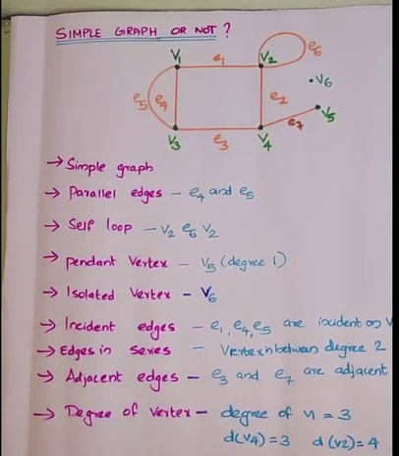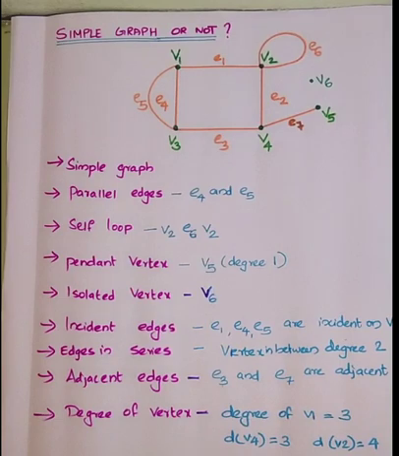Next, edges in series. Sometimes you may have confusion about incident edges and edges in series. That's why I have written them adjacent. Edges in series means those edges that have a vertex in between with degree 2. In the figure, there is no such series edge because all those have more than degree 2. But you can simply draw an edge, then a vertex in between and another edge. Then only those two edges are incident on that vertex. So these edges are in series.